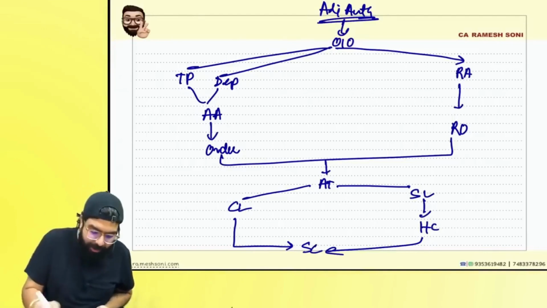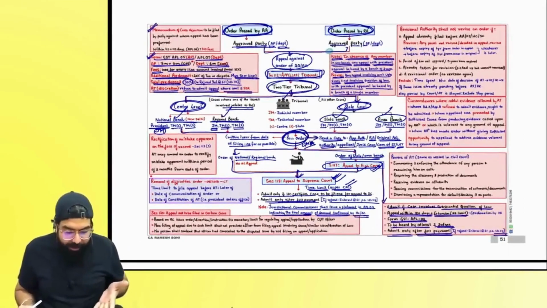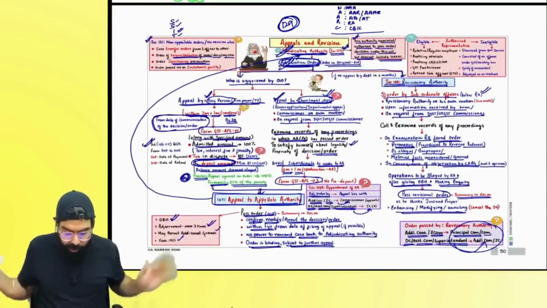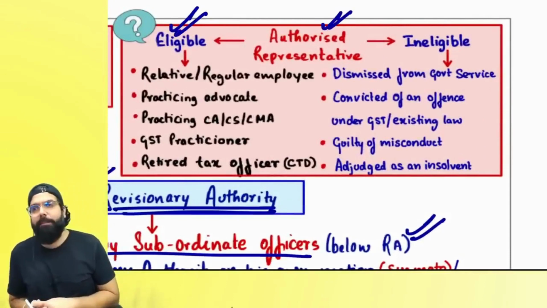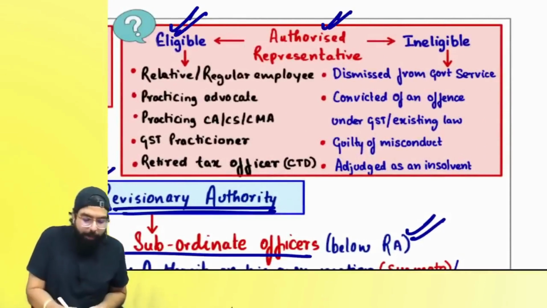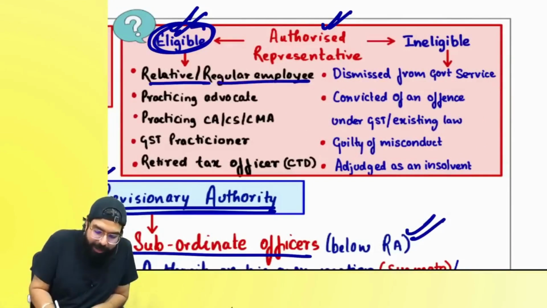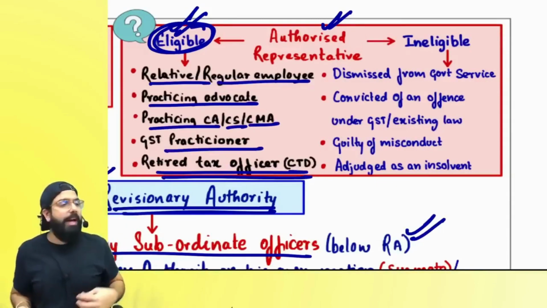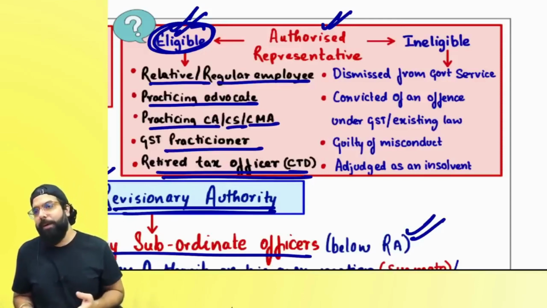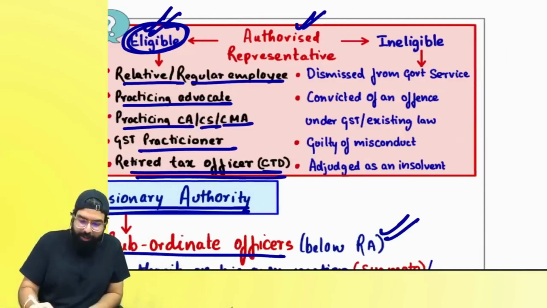Right, everyone? Everyone listen to me very carefully now. If you see over here, small points are there on the top. We'll go from the top. Everyone over here, right side, can you see, sir, who can be your authorized representative? Basically, who can represent you? Always remember one thing, people who are eligible as your authorized representative can be your relative, regular employee, practicing advocate, practicing CA, CS, CMA, GST practitioner, or he can be a retired tax officer of the commercial tax department where he was a gazetted B officer for more than 2 years. For 2 years, right, everyone?